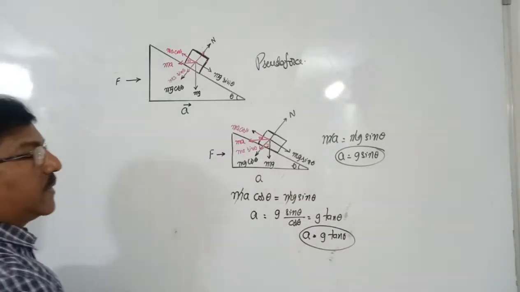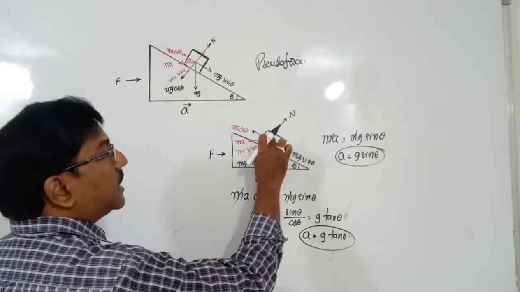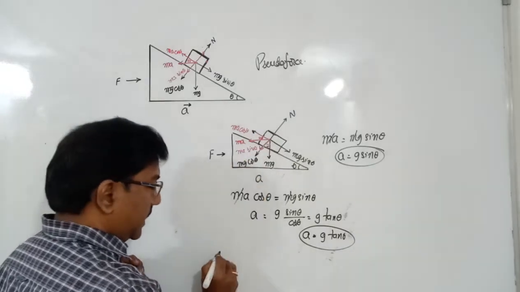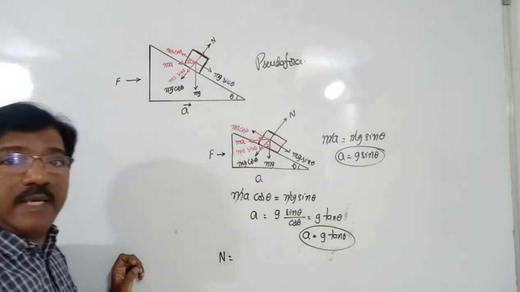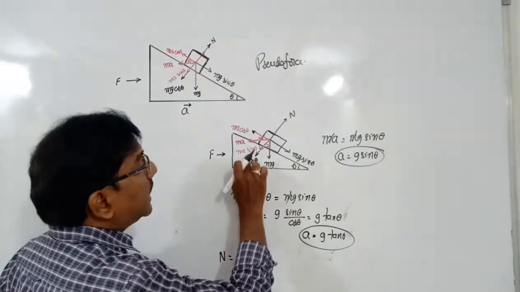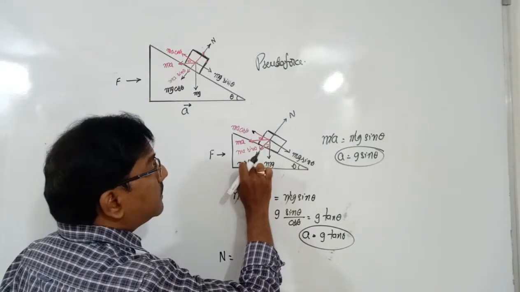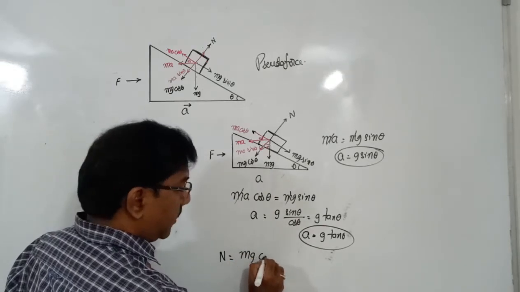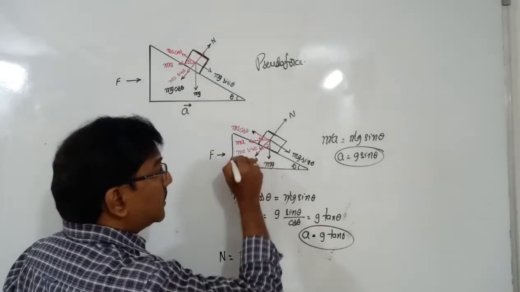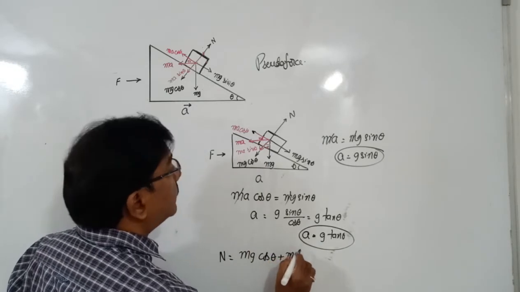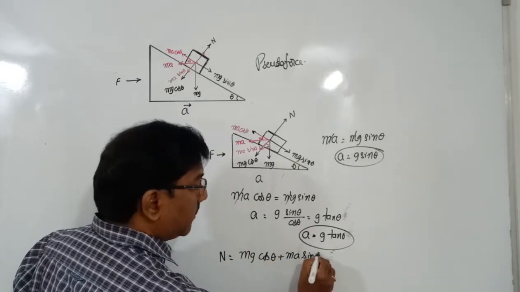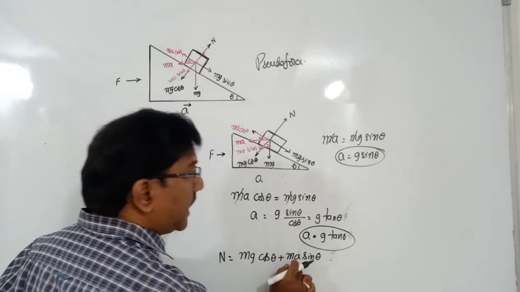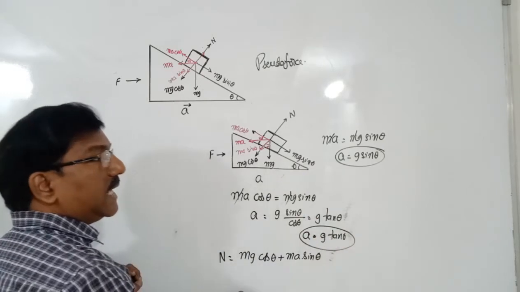At that time, what is the normal reaction force the block receives from the surface of the wedge? See here. Normal reaction force N is equal to mg cos theta plus mg sin theta... mg cos theta before that, and because of the pseudo force orientation, ma sin theta. What is a here? The a is nothing but g tan theta.